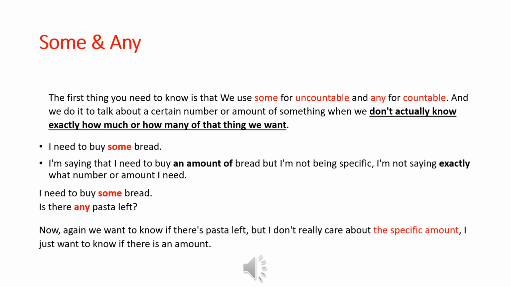We use them to talk about a certain number or amount of something when we don't really know exactly how much or how many of that thing we want. I need to buy some bread, okay? So I don't mention the number. I don't know, just some bread.